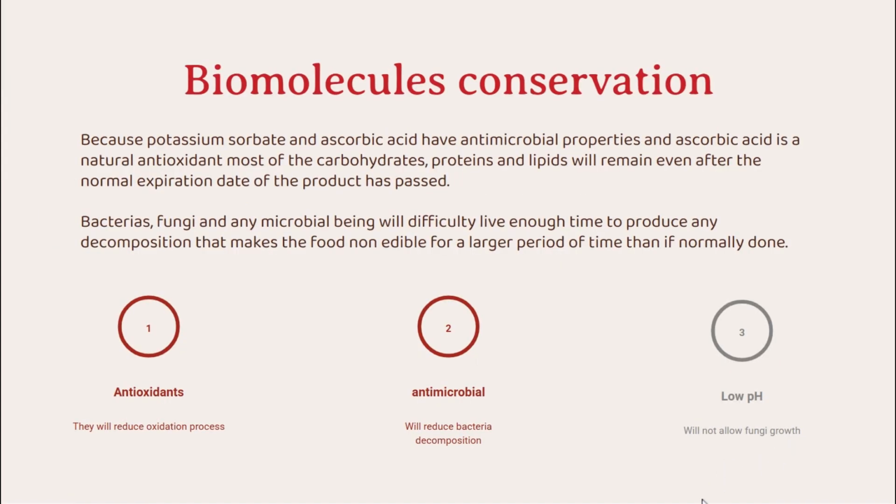So here we can see that because the potassium sorbate and the sorbic acid have antimicrobial properties, that will allow the food to be conserved for more time than the normal expiration date of the product. Also, because of the antioxidants, mainly in the ascorbic acid, there will be a positive effect by reducing the oxidation process normal in some foods, for example, in apples when they turn black. And also, the low pH will not allow any microbial being to live, so it will allow for a conservation of the food.